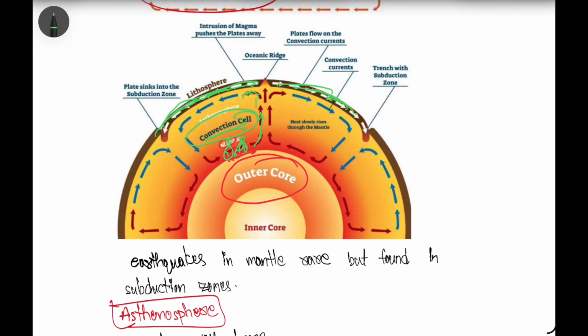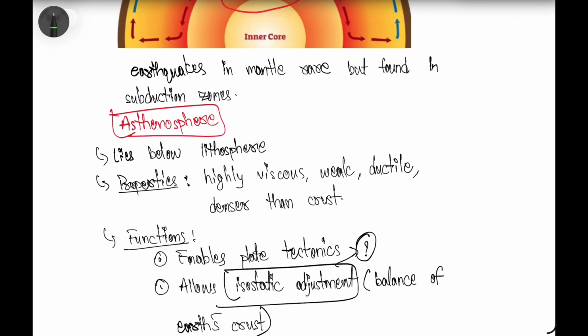These rocks are pulling this plate this way, and on the other side, this layer is pulled away, this plate is pulled away by the other part of this convection cell. And after moving upward, the mantle semi-liquid rocks, when they reach the uppermost part of this mantle layer, will become cool, and they will again start coming towards the core region, which itself will form a complete convection cell. So that is regarding the convection cycle in the mantle region.